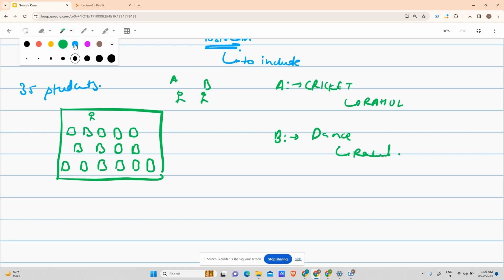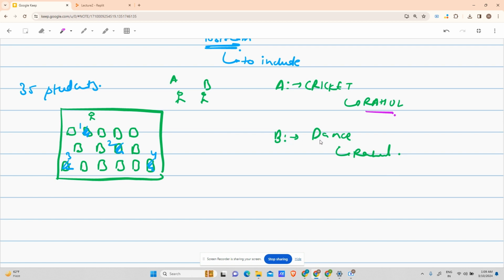Now, because Rahul is a common name, there are four Rahuls. One is sitting here, one is sitting here, one is sitting here, one is sitting here. Roll number of this Rahul is 1, of this Rahul is 2, of this Rahul is 3, and of this Rahul is 4, right? So now the confusion arises. If he is asking for Rahul, is he asking for the first Rahul, second, third, fourth?